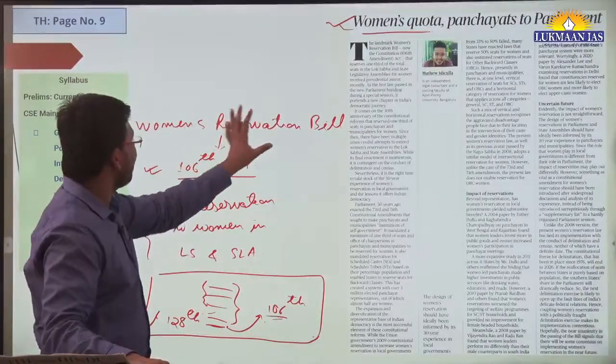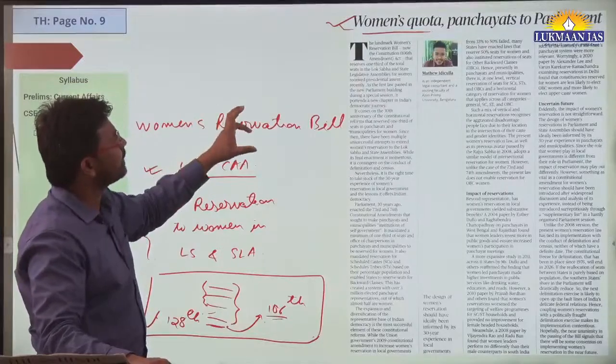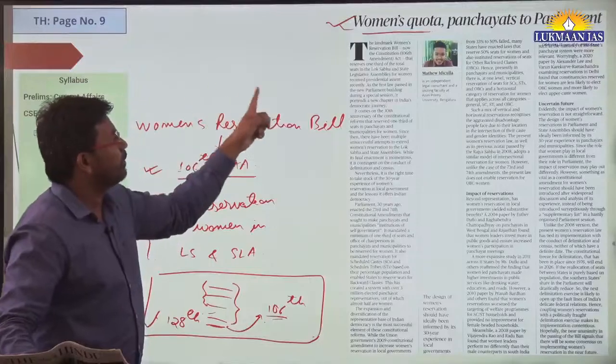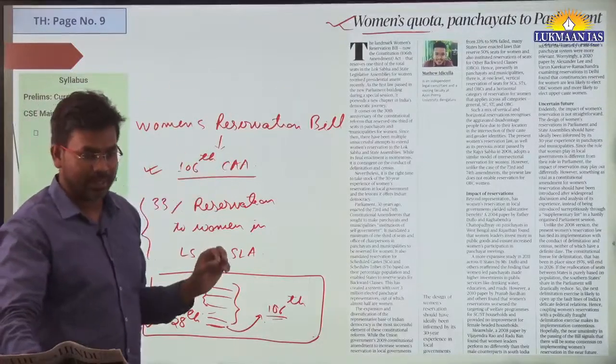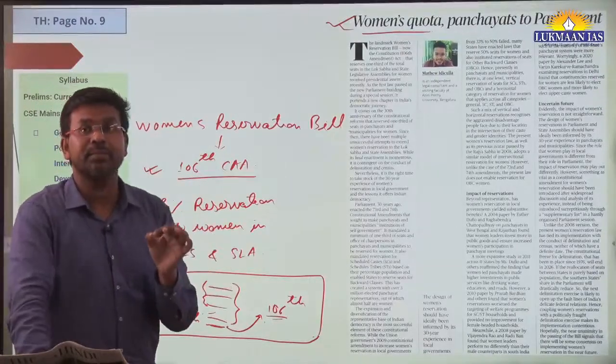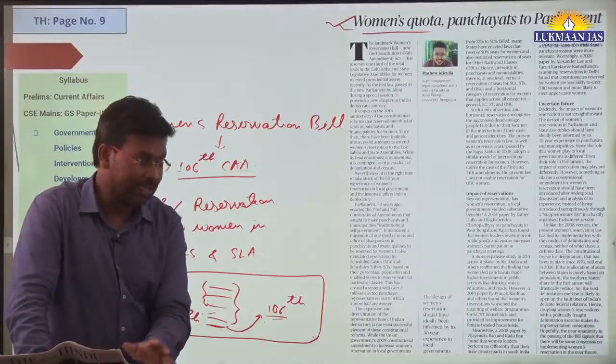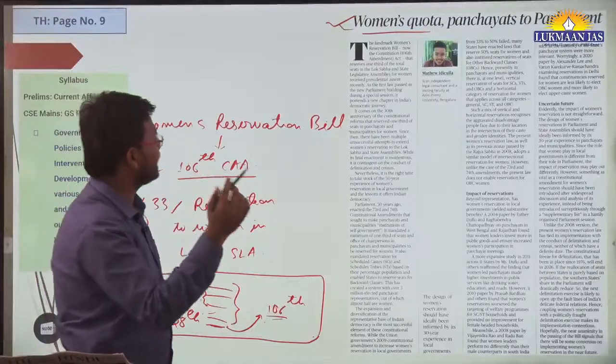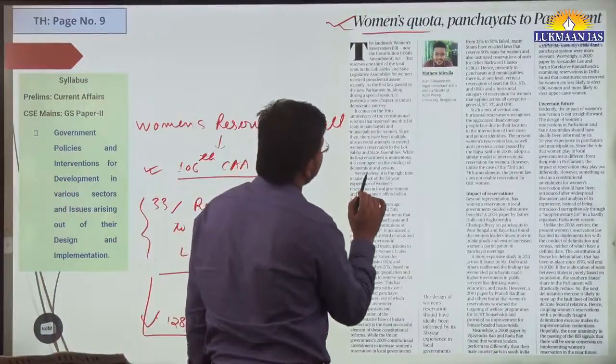Okay. So now in this article, the author has referred to the women's reservation bill. The author has talked about women's quota from panchayats to Parliament, and that it has been 30 years since the 73rd and 74th Constitutional Amendment Act.